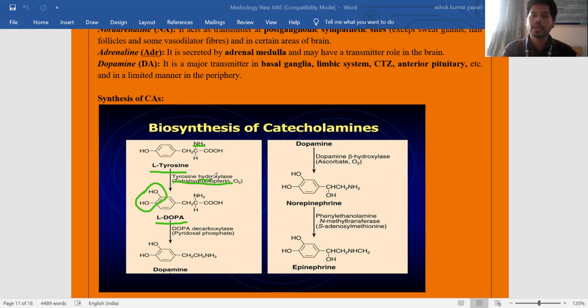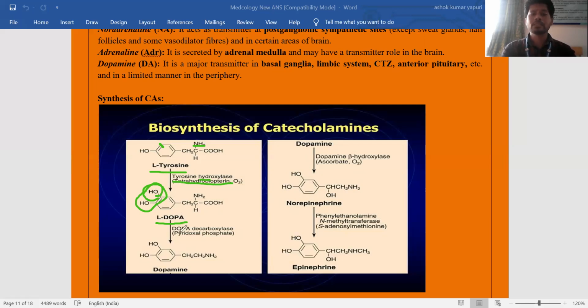Commonly we study enzymes ending in -ase, and here the enzyme's work is addition of an OH group to the tyrosine. So an extra hydroxy group is there, and it is called L-dopa, that is, L-dihydroxyphenylalanine.